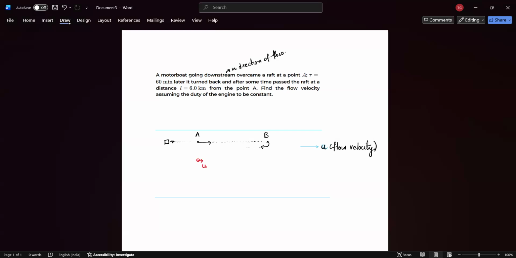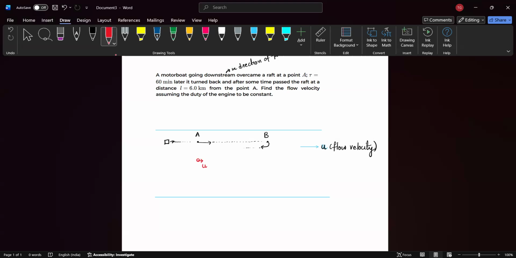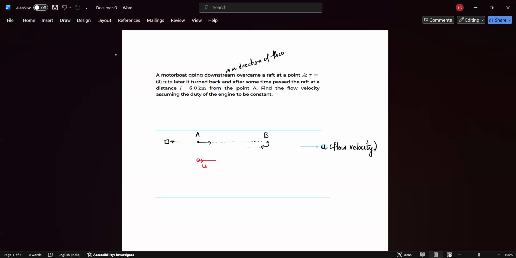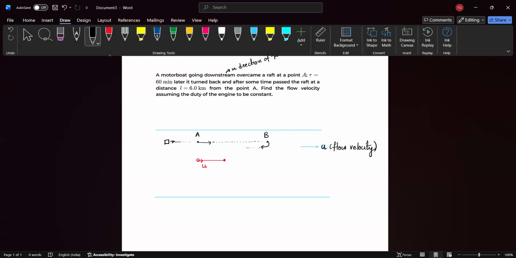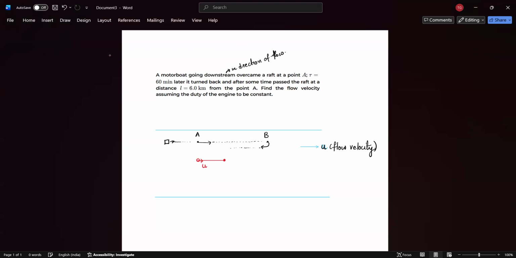So remember, the raft was also moving forward along with the flow of the river, in this direction. And let's say the raft is at this point here. This is also the point where the boat returns and reaches and crosses the raft again. So let's call this point point C.